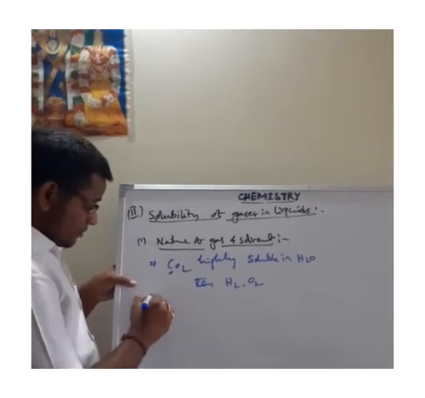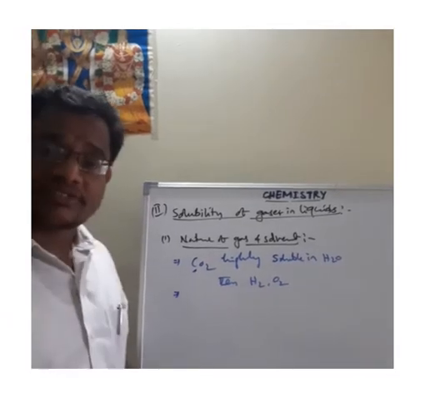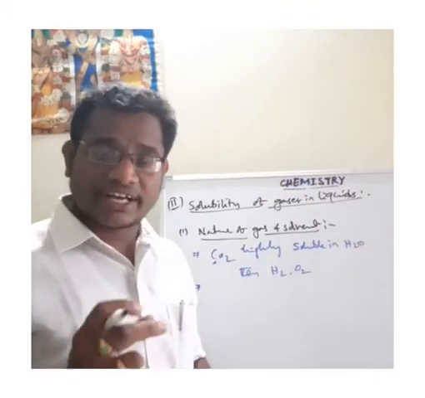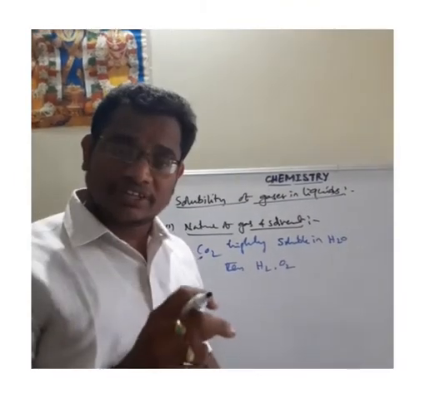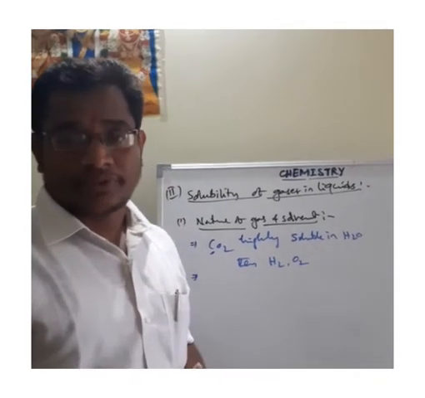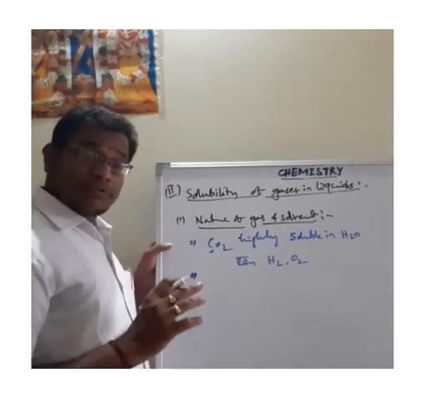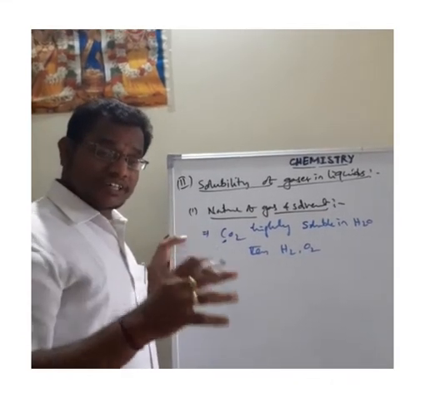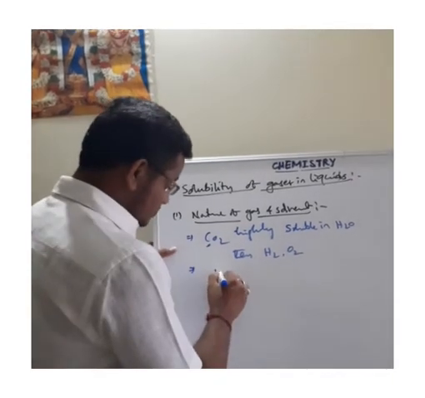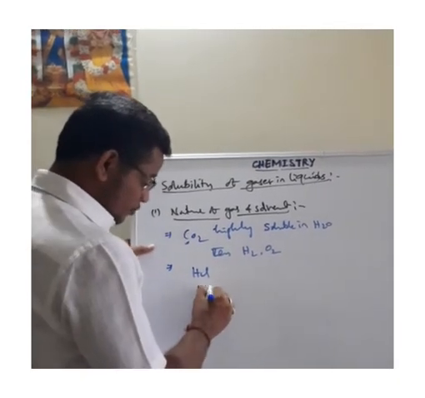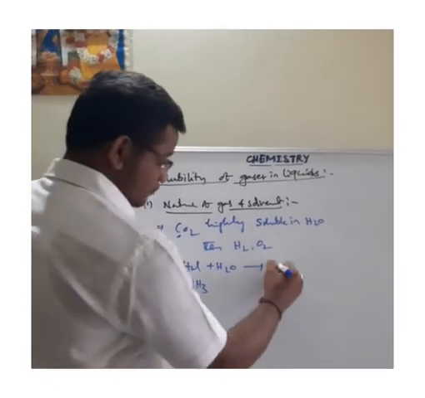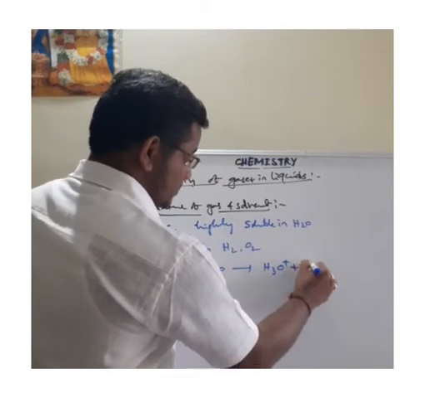Then the next point: the gases which are able to form ions when dissolving in these liquids. The gases which are able to form ions when dissolved in a liquid are also soluble in these liquids. This type of gases is easily soluble in these liquids. Example, HCl and ammonia. Here, HCl is dissolved in liquid water. What happens? It forms the H3O+ ion and Cl- ion.